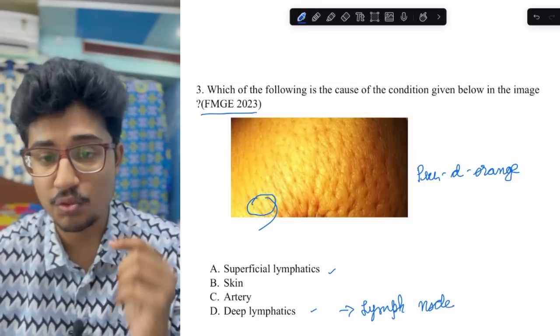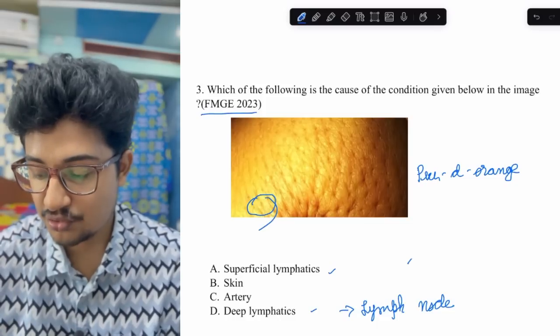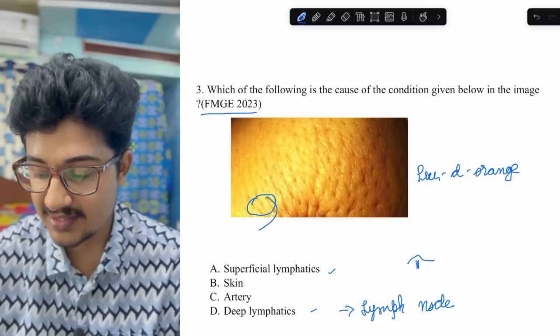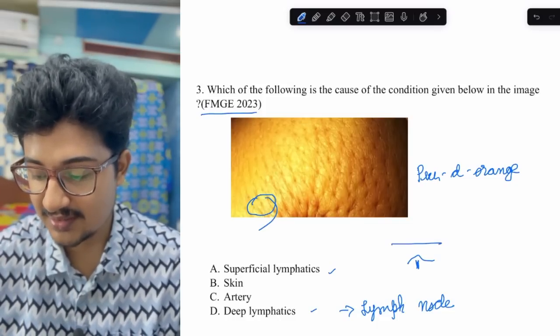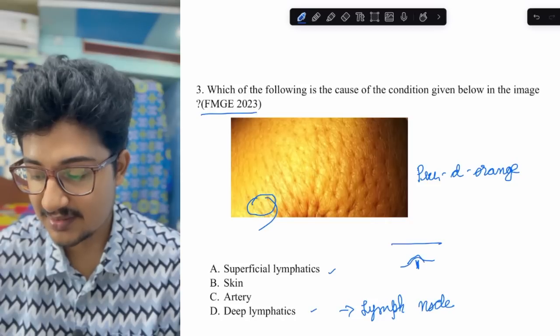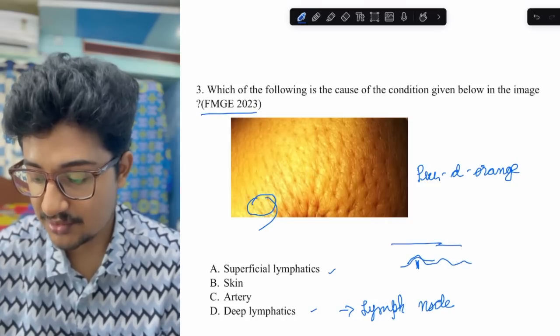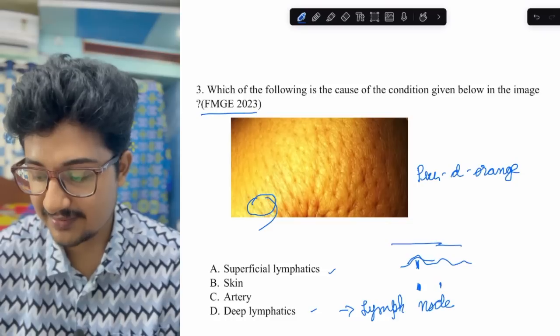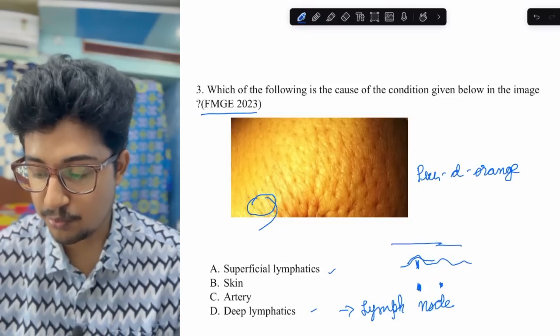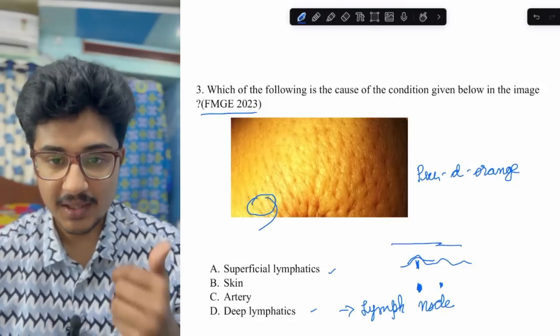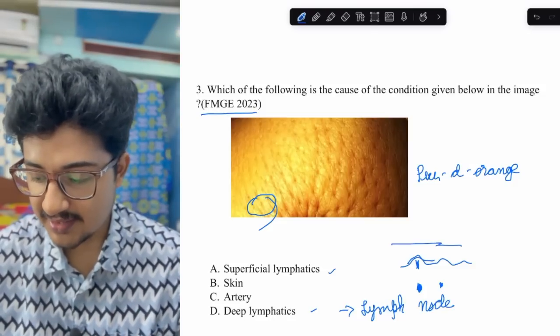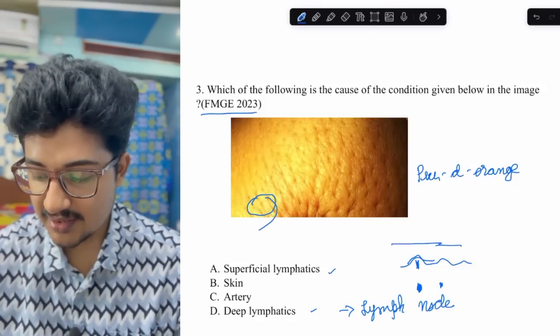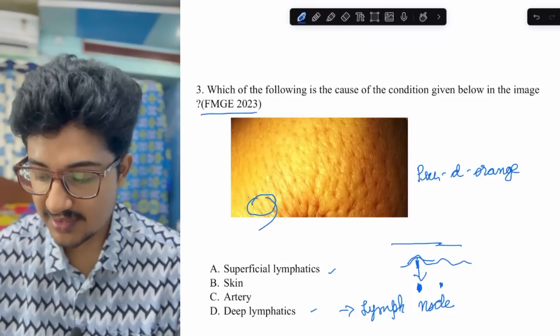In skin, there won't be any indentation. If it is superficial lymphatics only, see, these are the layers of skin, the epidermis, the dermis. So here are a few lymphatic channels. They are blocked by the malignant cells, and it would increase the traction and would indent the skin.